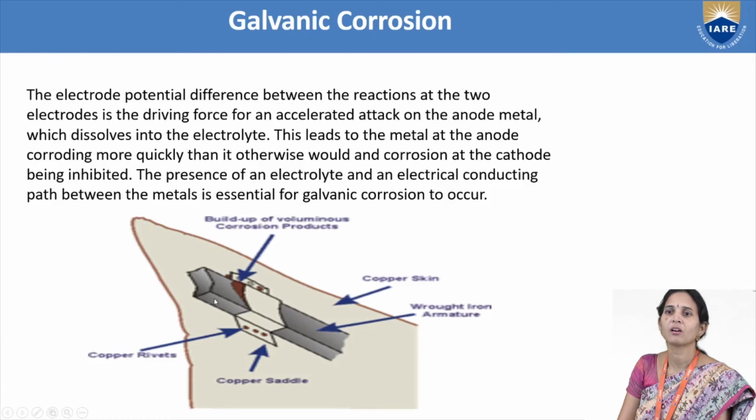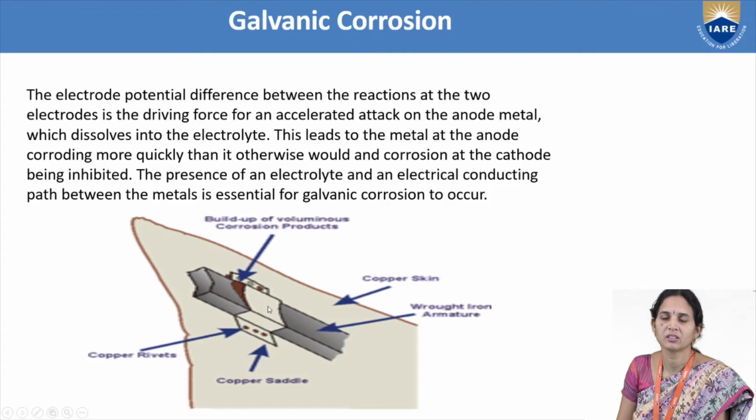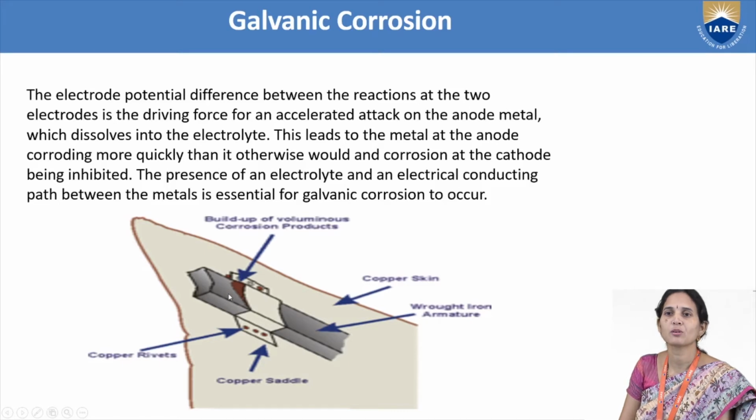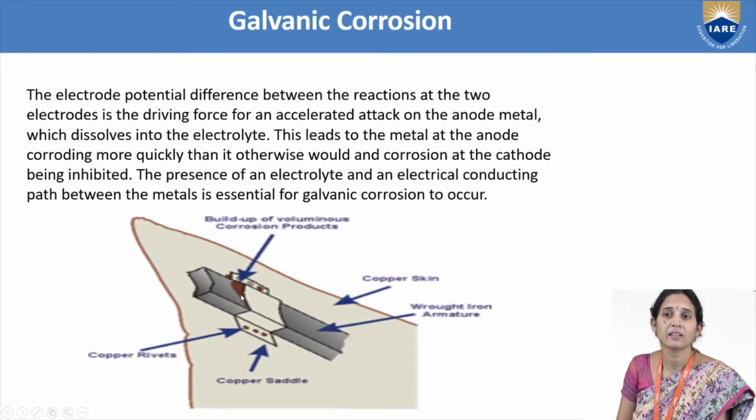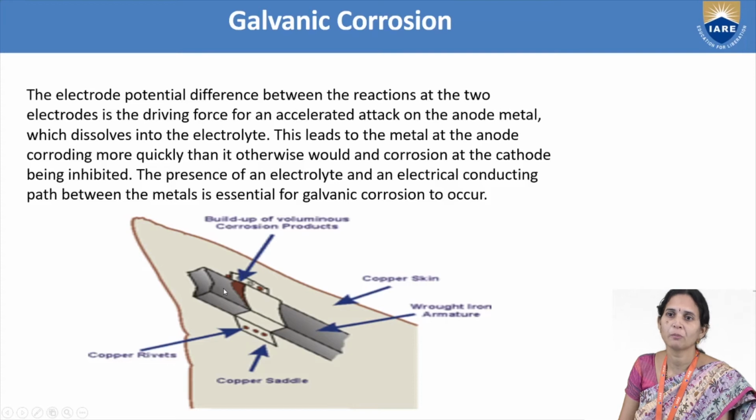So in this, the electrode potential of copper will be 0.34 and iron will be minus 0.44 volts. So iron is more electropositive compared to the copper, and iron will undergo corrosion, and copper will not. Iron undergoes an oxidation reaction, and copper will undergo a reduction reaction, and iron undergoes corrosion, and copper will be acting as a cathode, and that does not undergo corrosion.